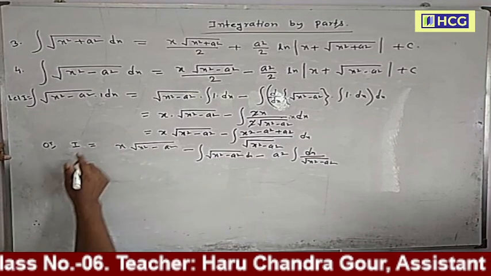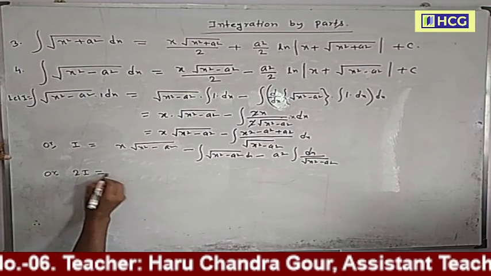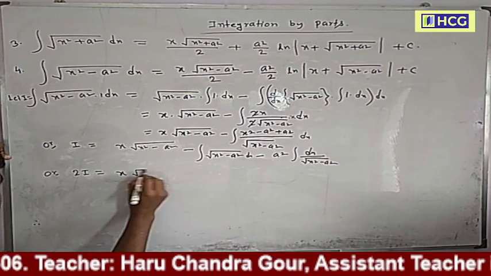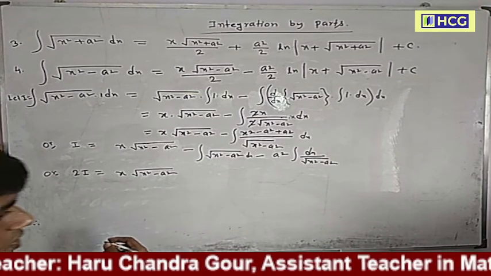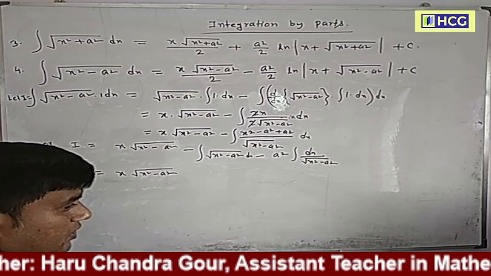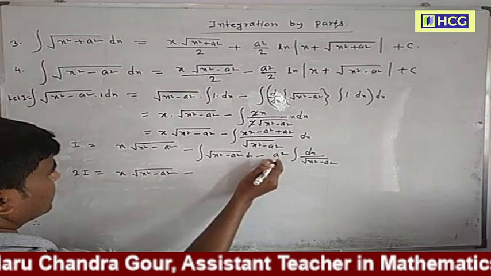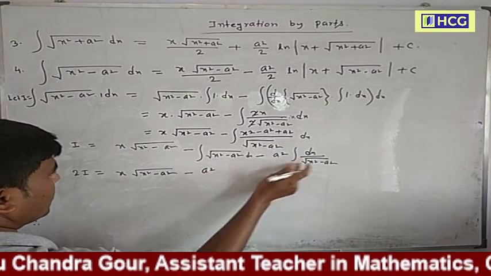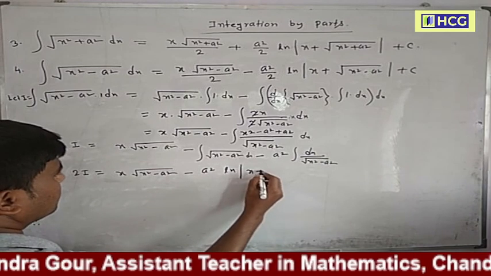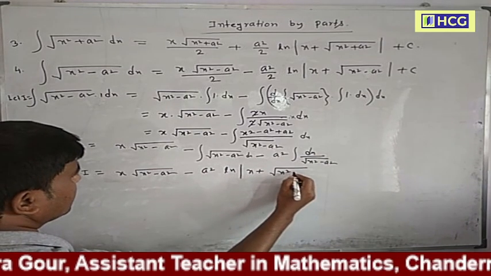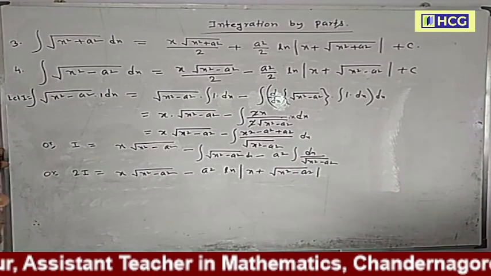So I plus I is 2I. 2I equals x into root over of x square minus a square minus a square, and formula of this, ln x plus root over of x square minus a square. This is the formula, dx by root over of x square minus a square.